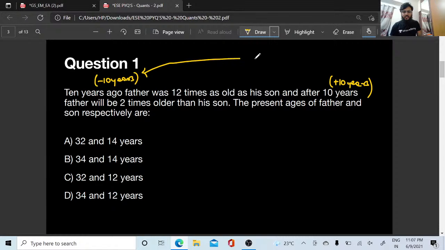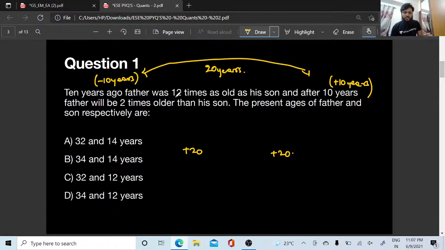So what is the total gap, what is the total difference between them? It is going to be 20 years, right? In years we do not subtract, minus 10 and plus 10 gives a gap of 20 years. So yes, 20 years will be the gap between them.